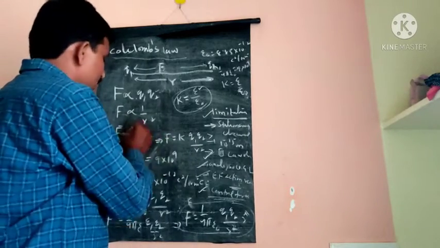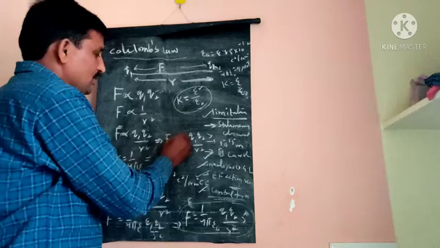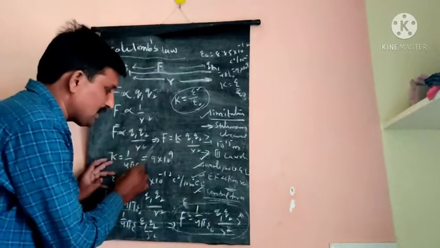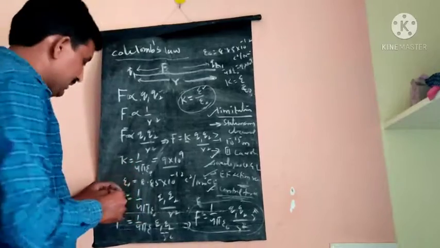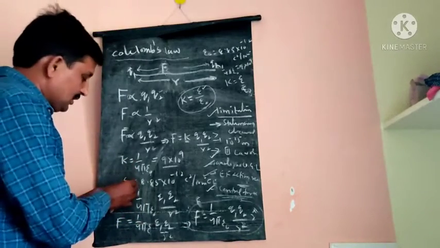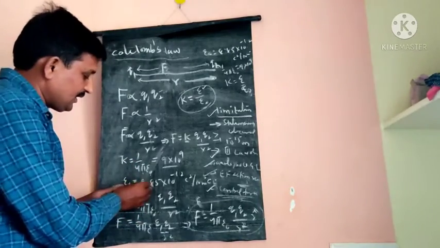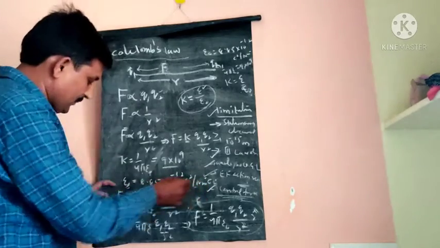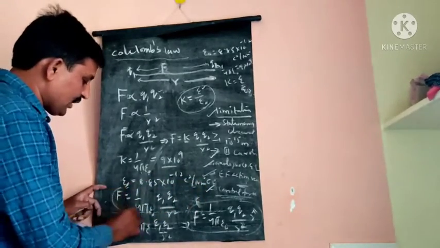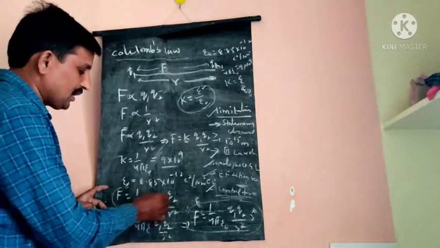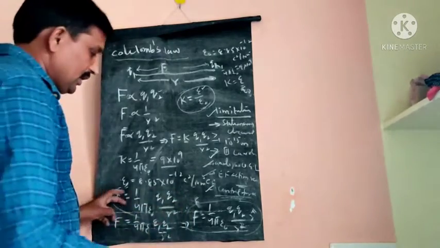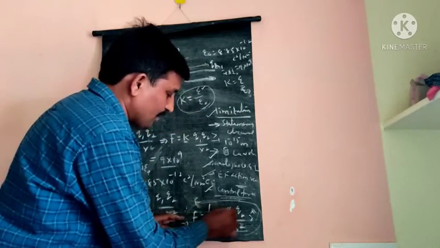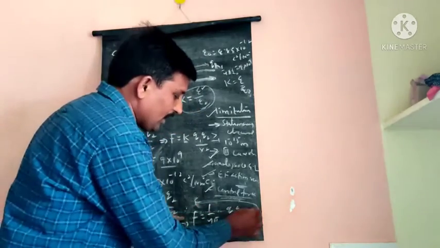When we remove the proportionality, introducing constant K, F is equal to K into Q1 Q2 by r square. K is equal to 1 by 4 pi epsilon naught, which is equal to 9 into 10 power 9. Epsilon naught is the permittivity of free space, 8.85 into 10 power minus 12 coulomb square by newton meter square. So the equation is also written as F is equal to 1 by 4 pi epsilon naught Q1 Q2 by r square. In vector form, F is equal to 1 by 4 pi epsilon naught Q1 Q2 by r square into r cap.